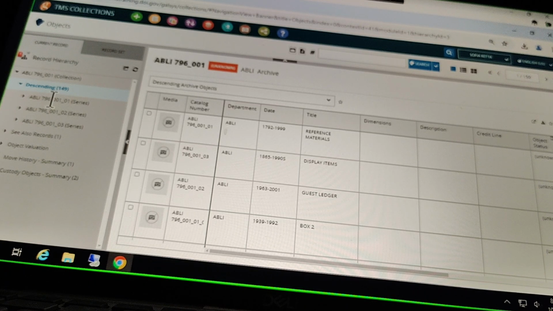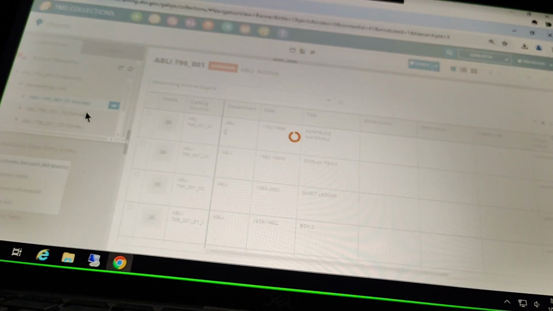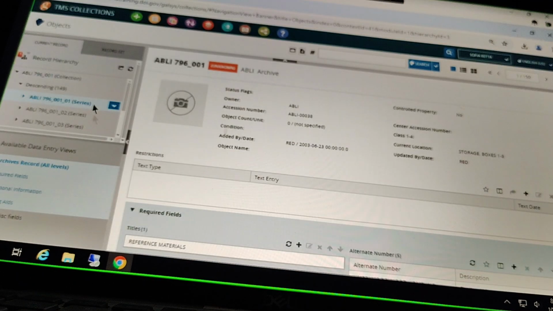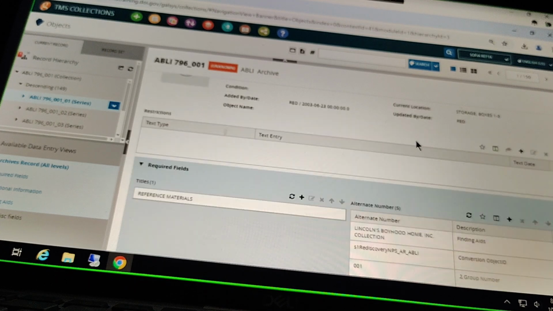And we can actually click into one of these series nodes from here, and we're going to really see that record in our data entry view over here. So we don't necessarily have to open it up and move to that record. We can actually access it just from within here, staying within this collection level.